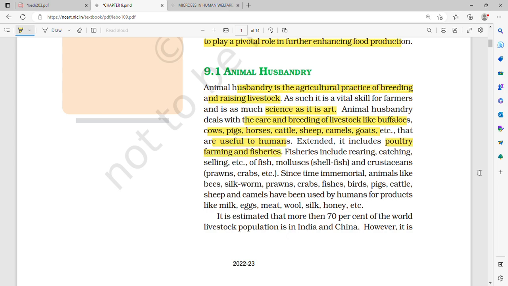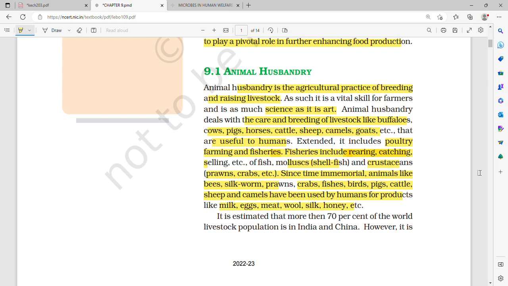Fisheries includes the rearing, catching, and selling of fishes, as well as mollusks, that is shellfish, and crustaceans such as prawn, crab, etc. The seafood that you all eat. Since time immemorial, animals like bees, silkworm, prawn, crab, fishes, birds, pigs, cattle, sheep, camel, etc. have been used by humans for products such as milk, egg, meat, wool, silk, honey, etc.